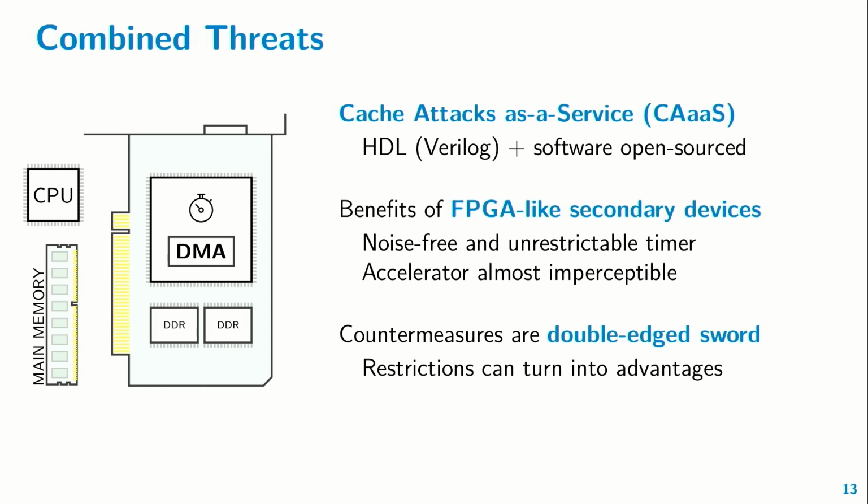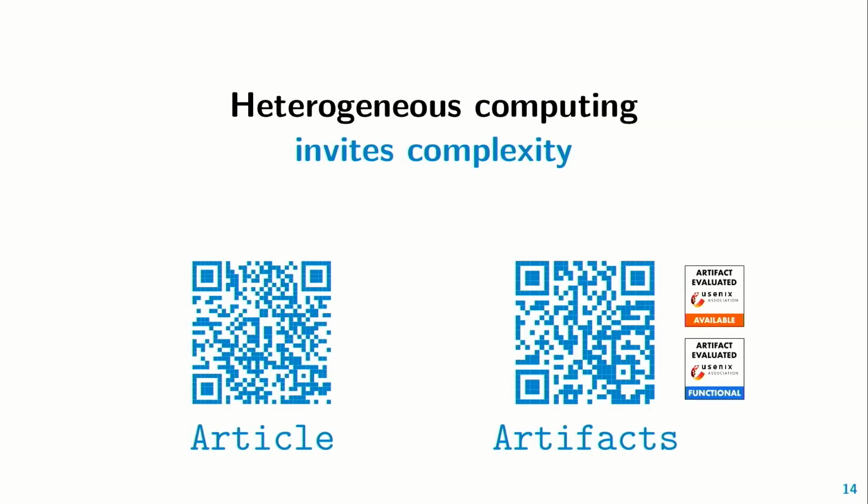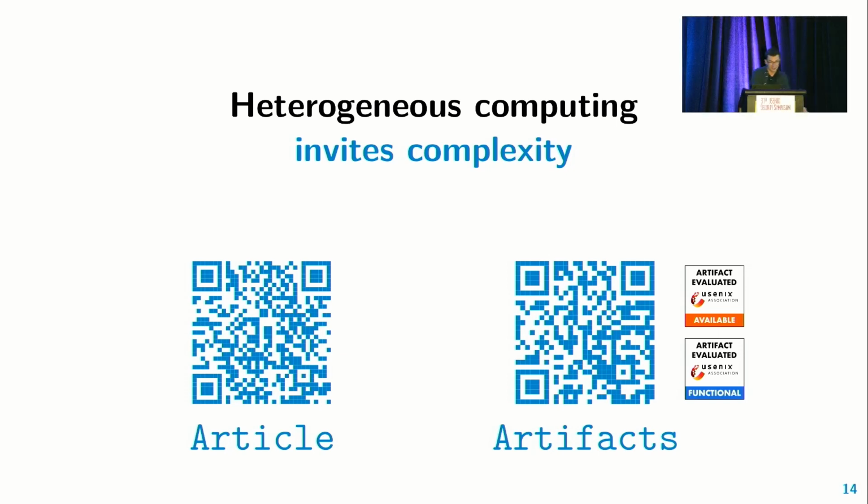And another conclusion is that countermeasures for combined attackers are tricky because they arise from restrictions that are already in place on secondary devices, not based on capabilities that are granted to them. So the future of computing is heterogeneous, yes, but let's not underestimate the complexity this brings, and let's revisit the common assumptions we have on microarchitectural attacks and defenses.